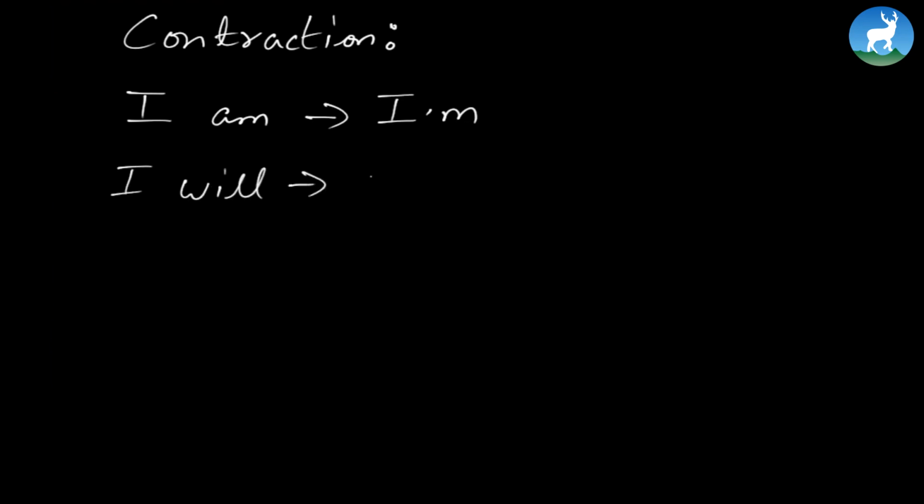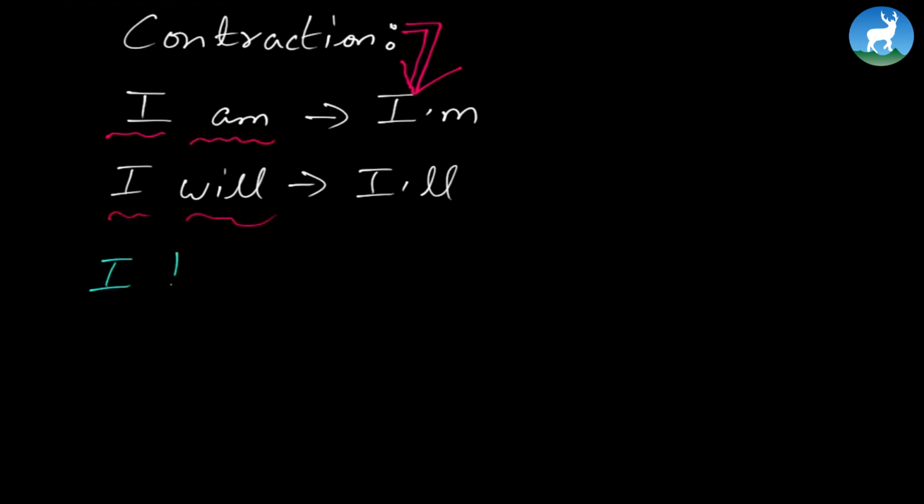Okay, so how do we use contraction then? For example, if the phrase is "I am," its contraction would be, contraction means what? To make it short, to compress, to make it smaller. It's going to be "I'm." In the initial exercise which we had done, we dealt with I'll, I will. But as we contract "I will," it becomes "I'll." See, this form is called contraction.